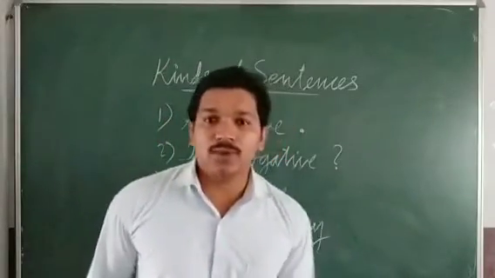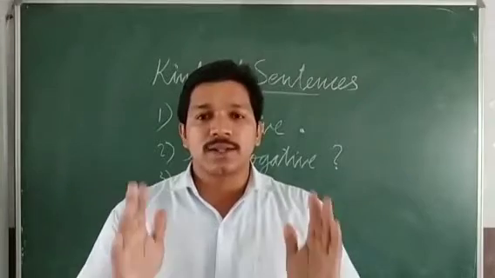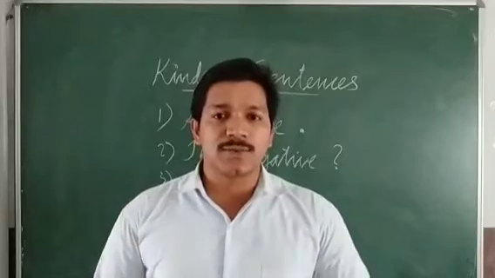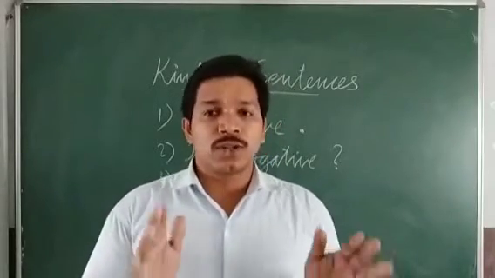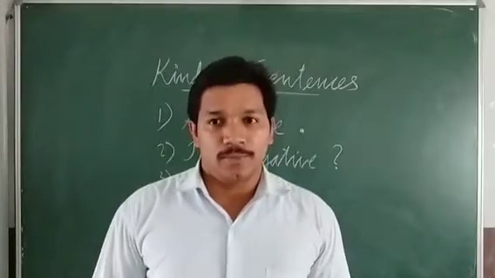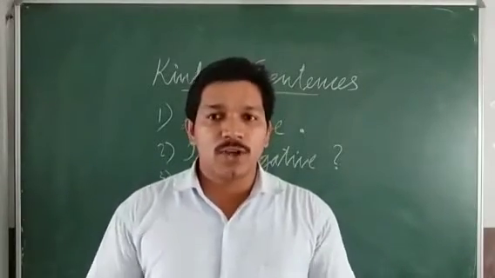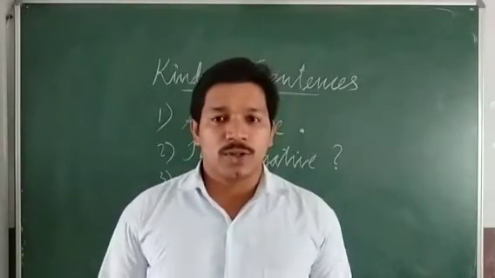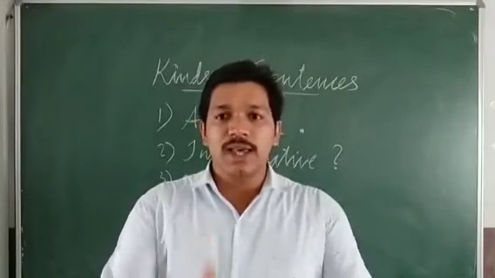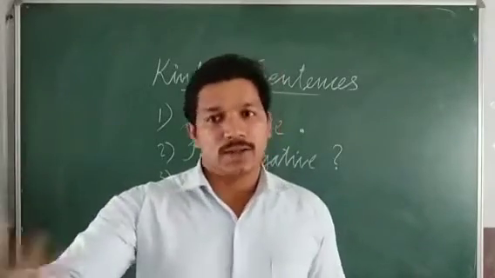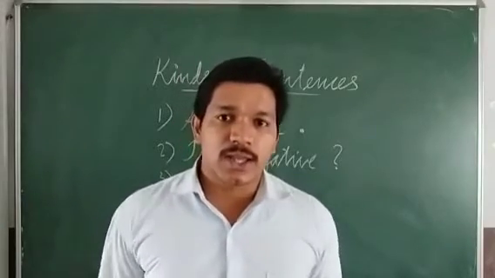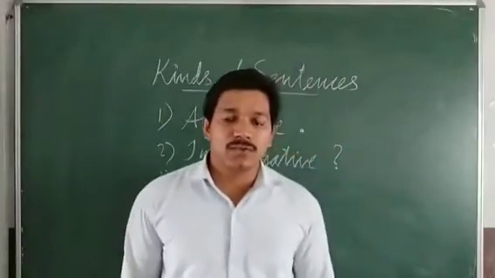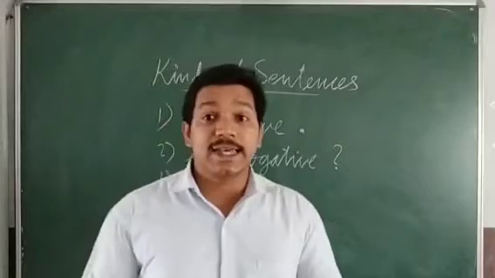There are two types of interrogative sentences. One is called a yes or no question. This means the answer to these questions will start with yes or no. For example, if I say, are you a boy? If you are a boy, you say yes, I am a boy. Or if you are a girl, you say no, I am not a boy. Are you a student? If you are, you say yes, I am a student. If not, you say I am not. So yes or no will be the answer of these questions, and they are called yes or no questions.